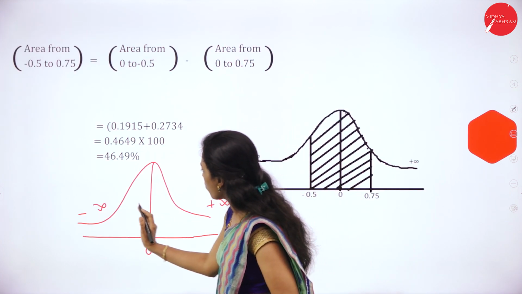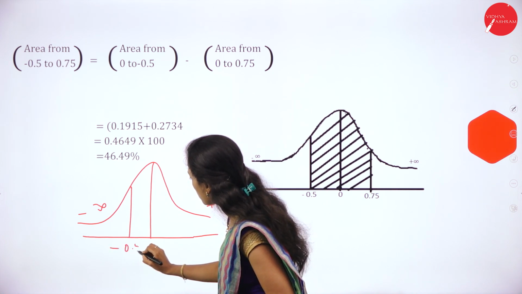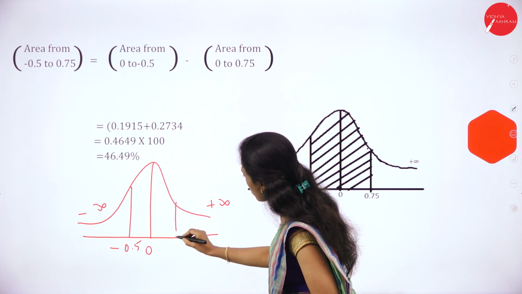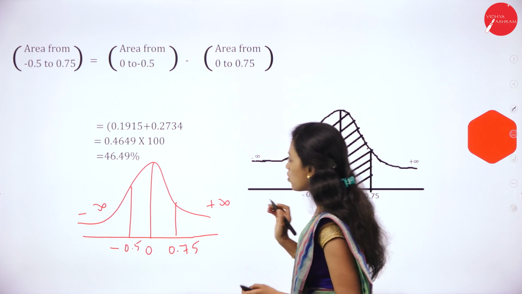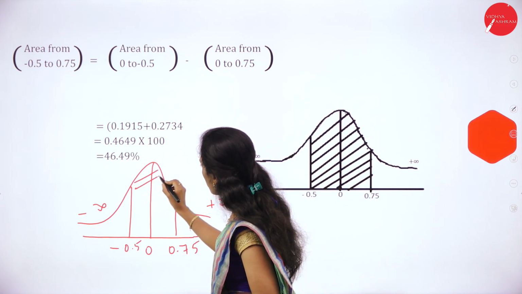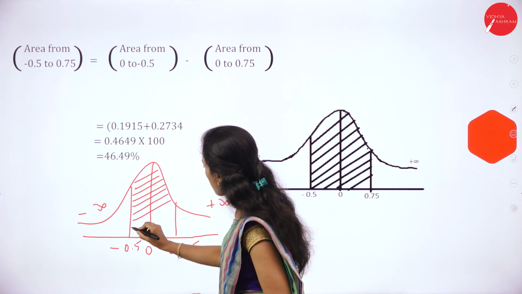Minus will come on the left side, so it is minus 0.5 here. Plus means right side of 0, so it is plus 0.75. In between means this area.